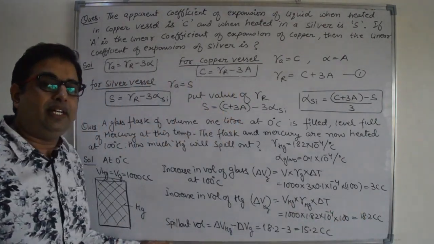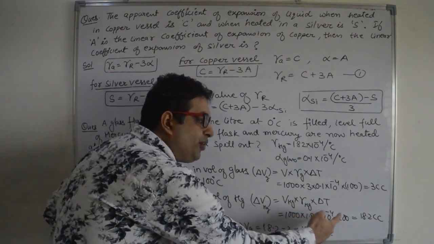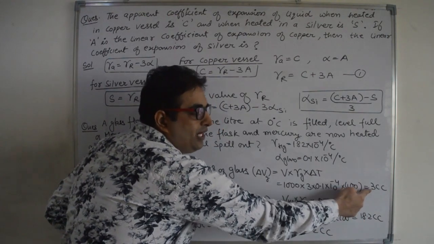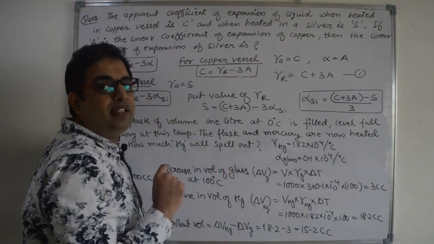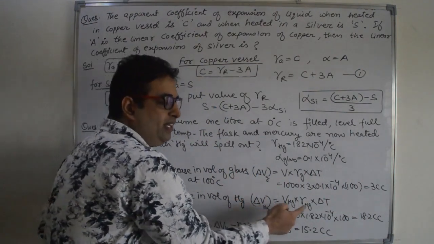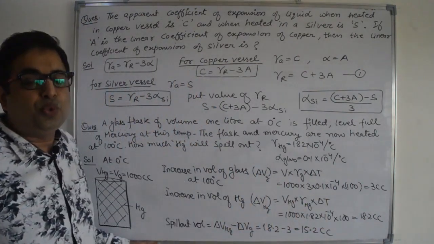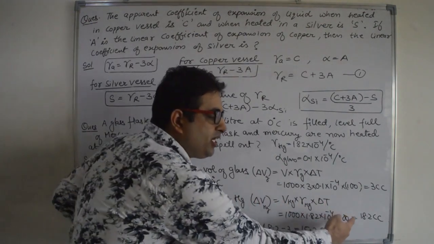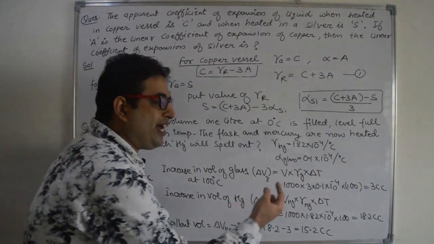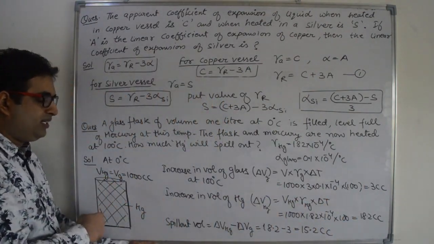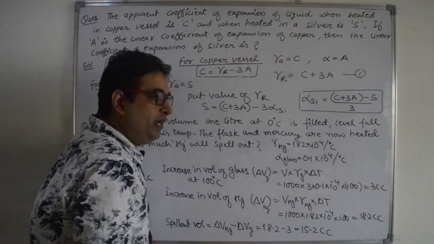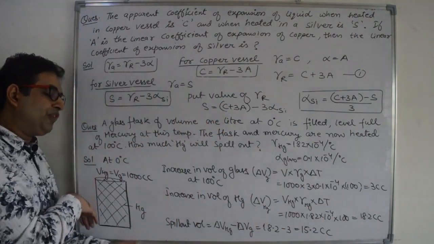You can see here that the volume expansion of liquid is much greater than solid. The container is expanding by 3 cc only, 3 centimeter cube only. Mercury is expanding by 18.2 cc. That means the expansion in mercury is much greater than the expansion of the container. So we have extra mercury in this container. Some mercury will be adjusted by the volume of 3 centimeter cube. The rest of the mercury will come out from the container.